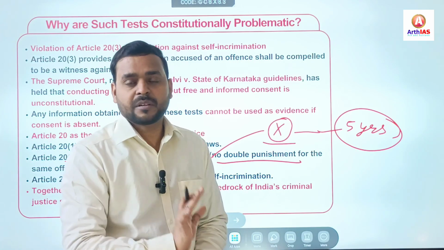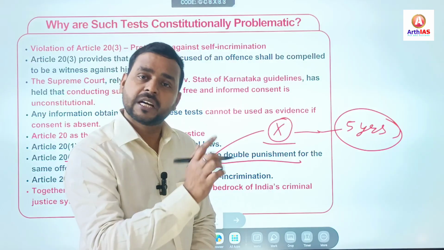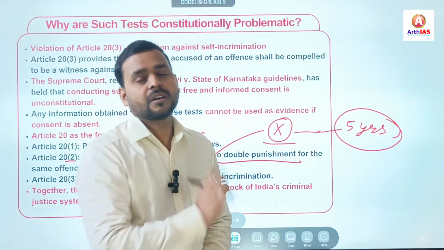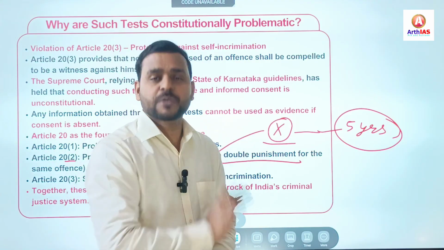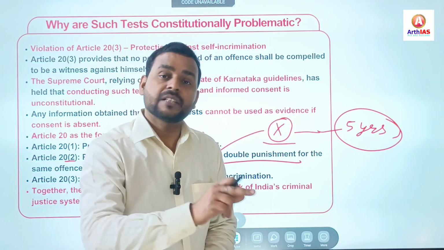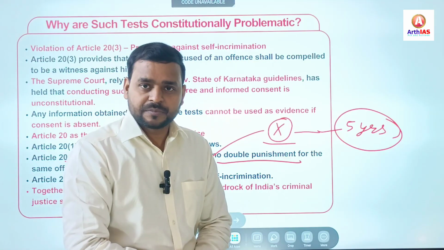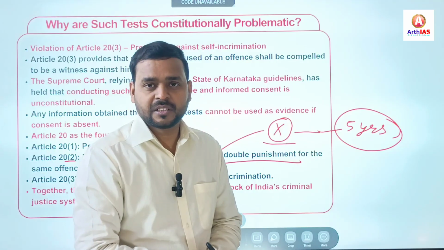This is an exception, but for civilians it is only once: any person in India can be punished only once for one offense, except military personnel. And this is ruled under military rules, for example the Navy Act, Air Force Act, or Army Act.